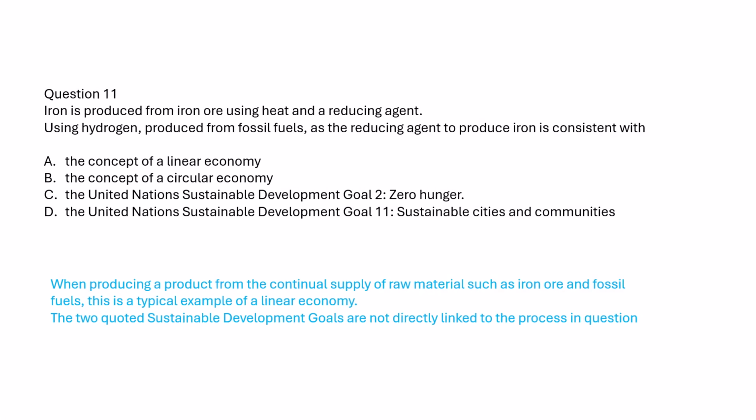Producing a product from the continual supply of raw materials such as iron ore and fossil fuels is a typical example of a linear economy. The two quoted Sustainable Development Goals are not directly linked to the process in question.